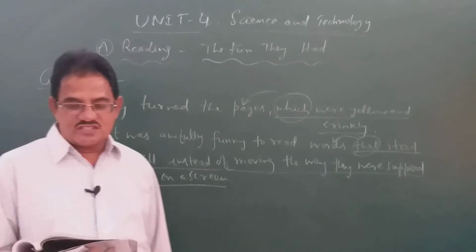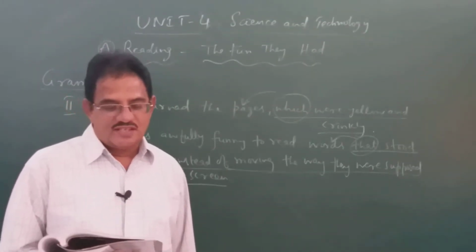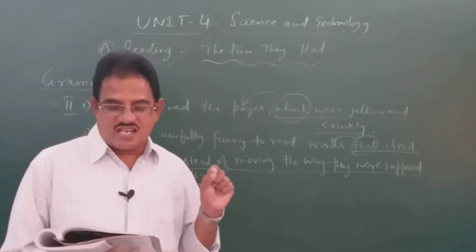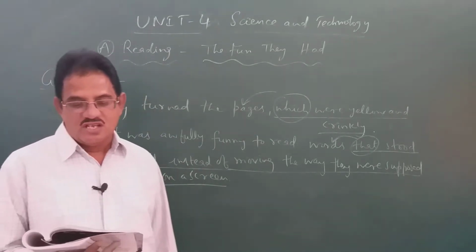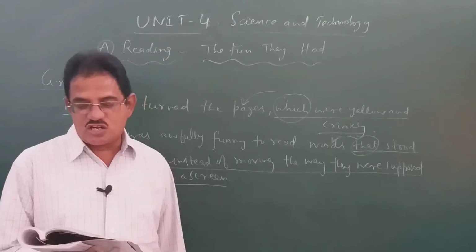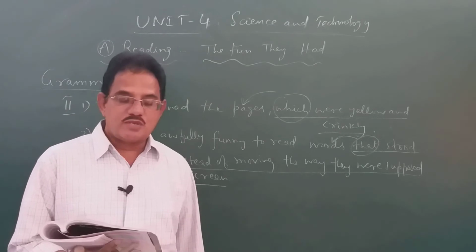Now read the following sentences and underline the relative clause. The part Maggie hated most was the slot where she had to put some homework and test papers. What is to be underlined there?